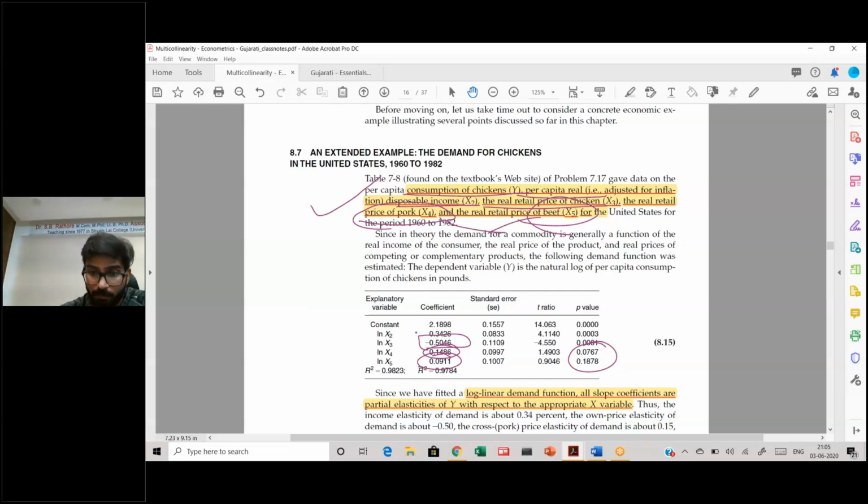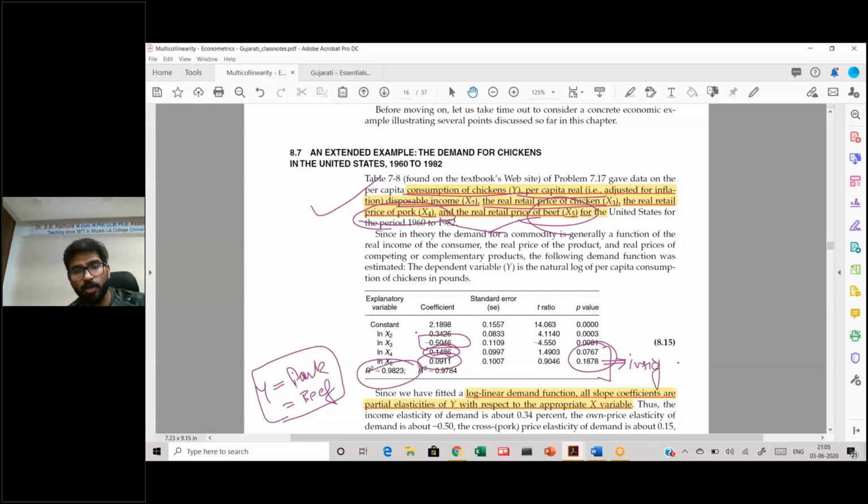However, they are important variables. If you run a separate regression of y only on the price of pork or the price of beef, you will find out that these are significant variables. However, in our analysis, your R square is coming out high, but these two are coming out insignificant. This should give you a hint of multicollinearity.